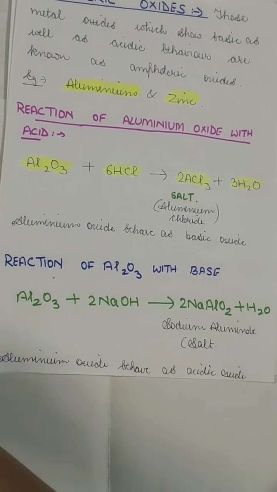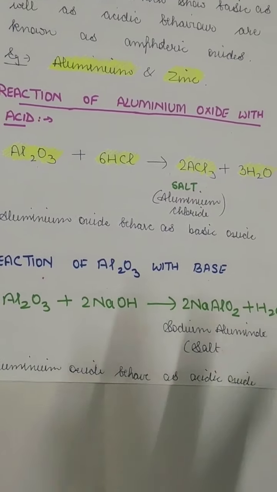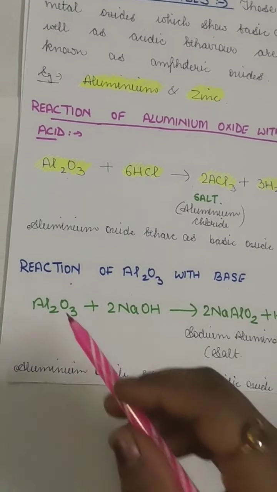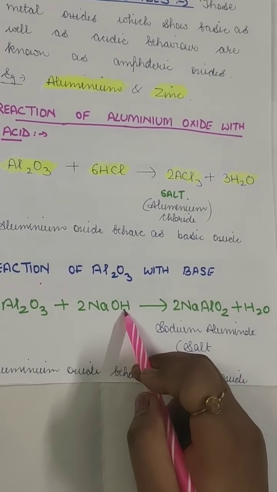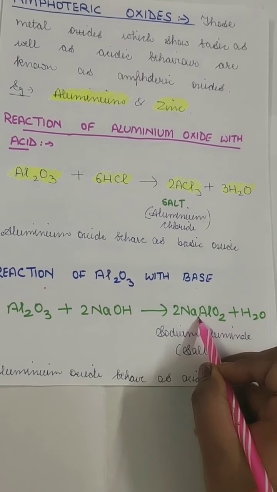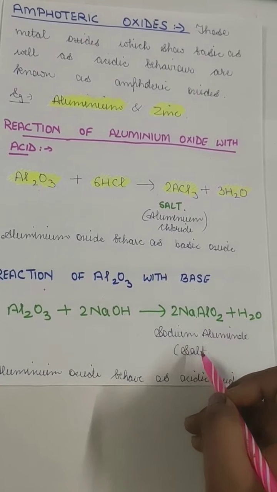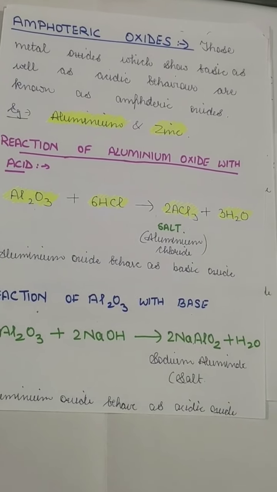Now, ampho and amphi mean both. You would have learned about amphibians. Amphi is a term which means both, like in both the things. So when it reacts with a base like NaOH, sodium hydroxide, it gives sodium aluminate, that is NaAlO2, a salt. So Al2O3 is behaving as an acidic oxide.